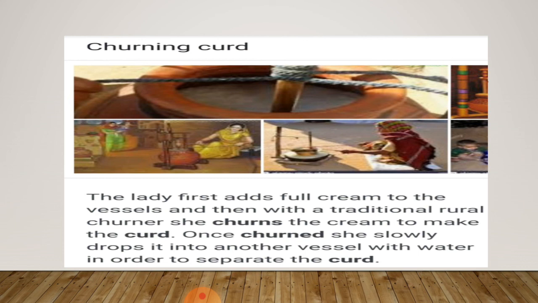This stick is the churner. By this churner we can move the curd vigorously, due to which the butter of the curd comes to the surface, and we can slowly drop it into another vessel with water in order to separate the curd. So this is the process of churning curd.